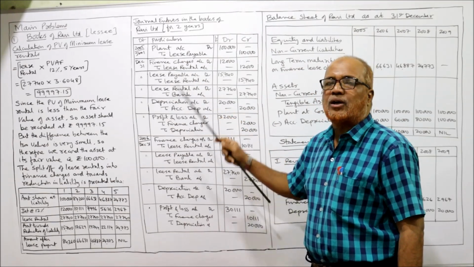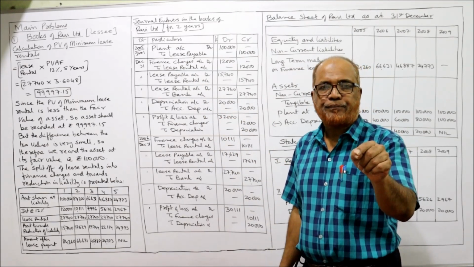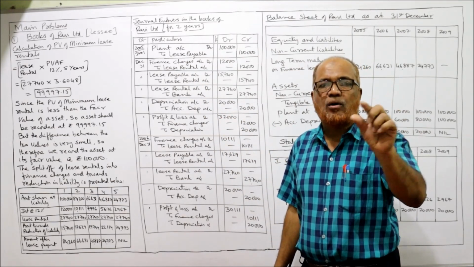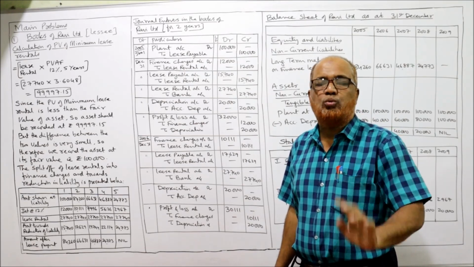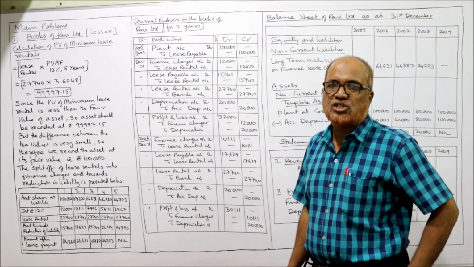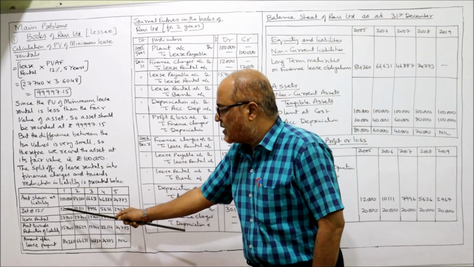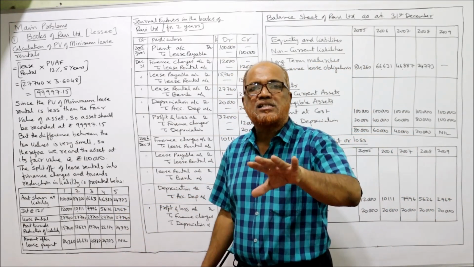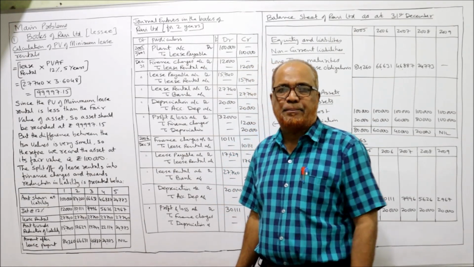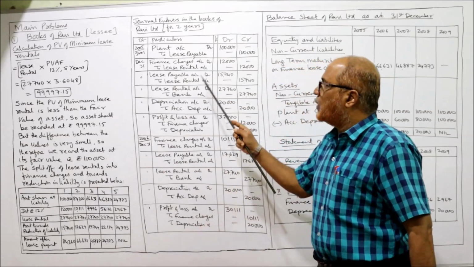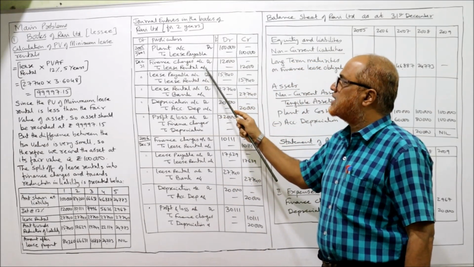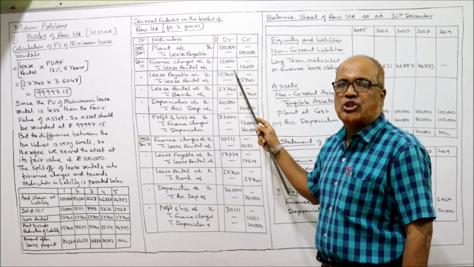Finance charges account debit to lease rental. Remember, finance charges account debit to lease rental. Being the finance charges due. So how much are the finance charges? 12,000. Interest or finance charges mean the same. So 12,000 rupees is the interest. So the entry is finance charges account debit to lease rental 12,000. Being the finance charges due.